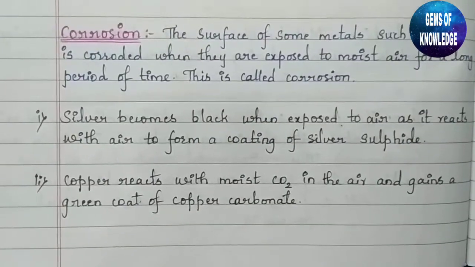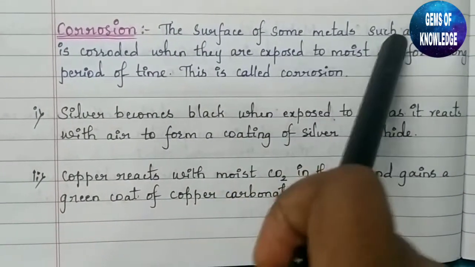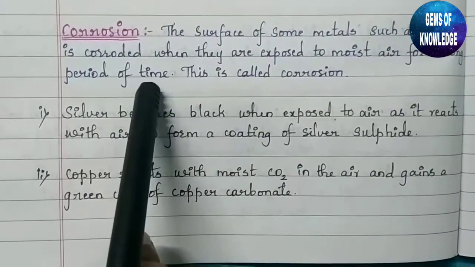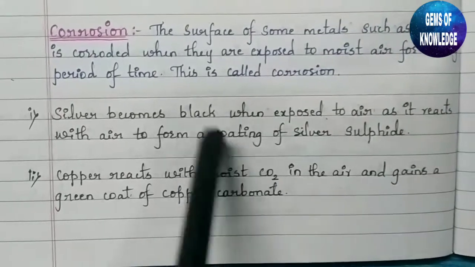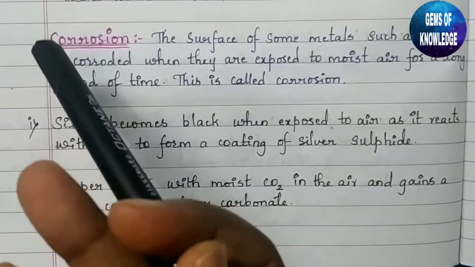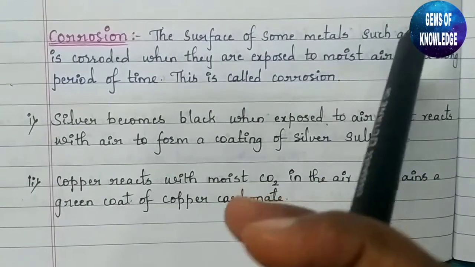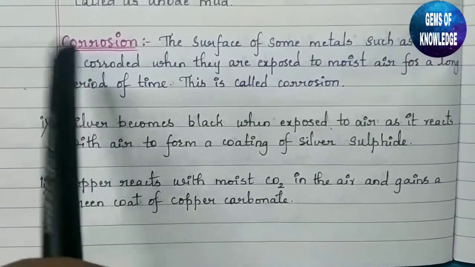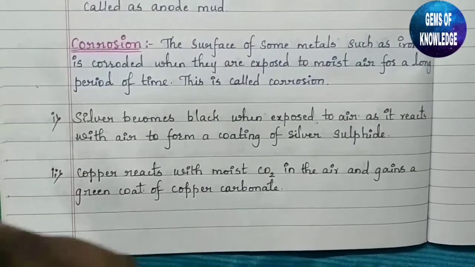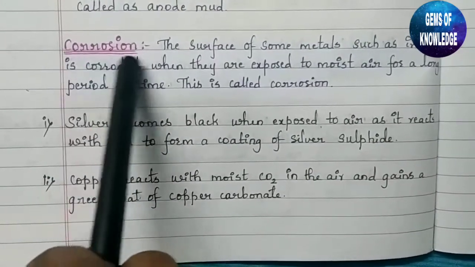So here, first thing we should know is what is corrosion. The surface of some metals such as iron is corroded when they are exposed to moist air for a long period of time. So this process is known as corrosion. According to this definition, whatever type of metal it may be, when it is exposed to moist air for a long period of time, it gets a colored layer onto its surface. That process is known as corrosion.